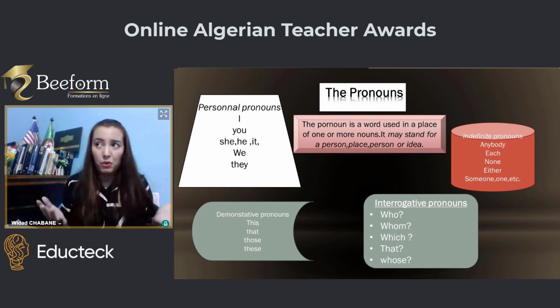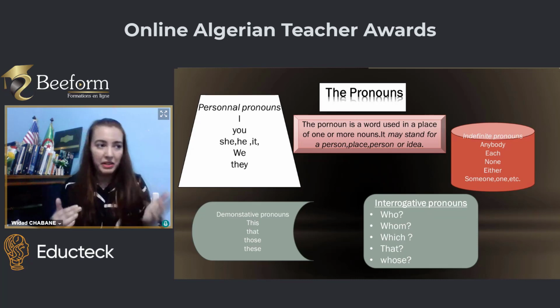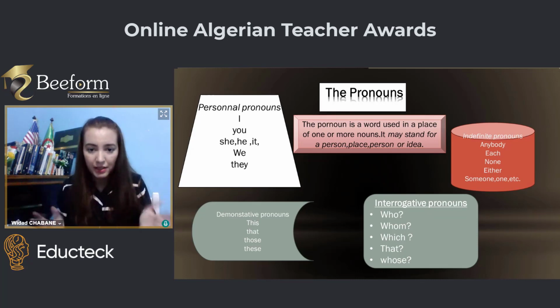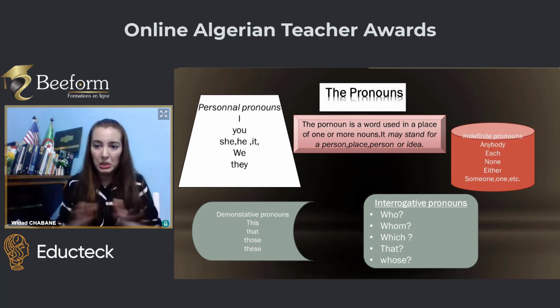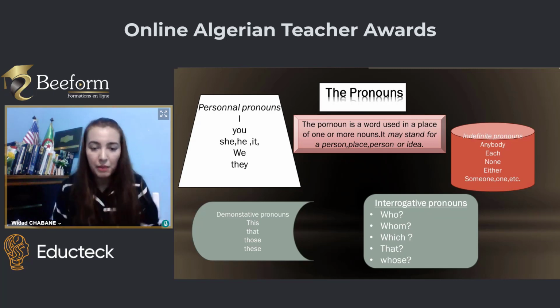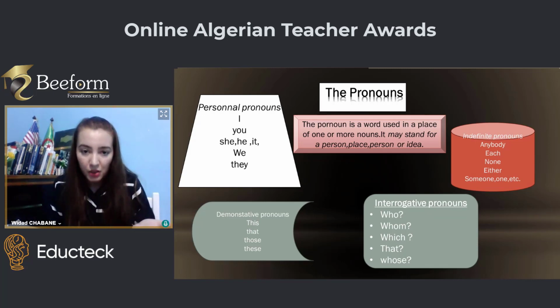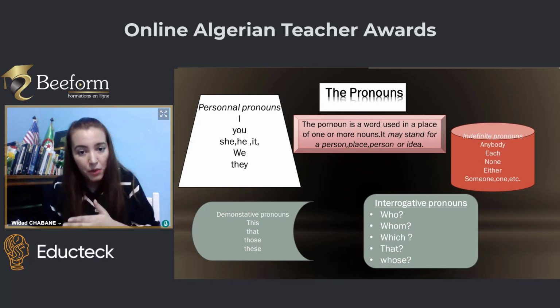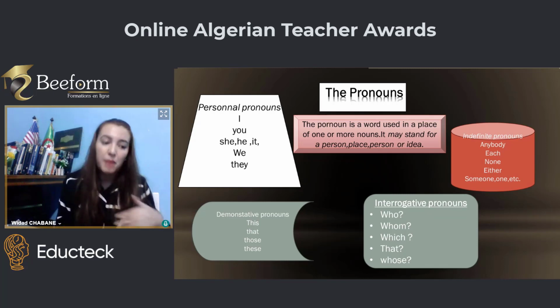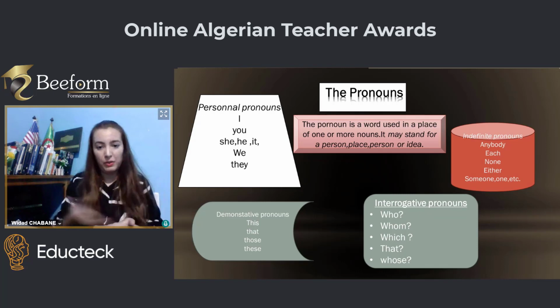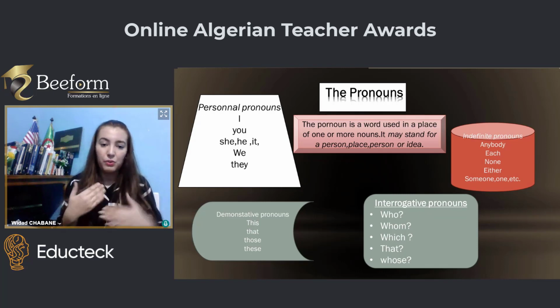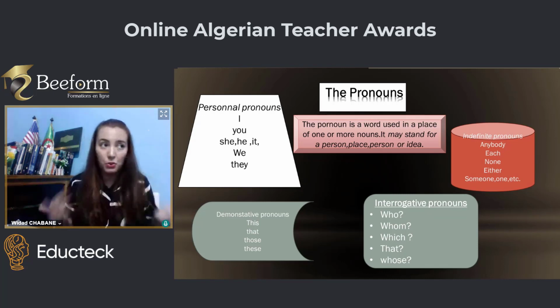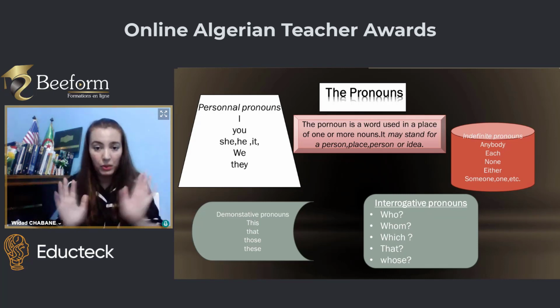Everyone, we don't care who this is, maybe my parents, my dad, my cousins, my friends, my colleagues, etc. So everyone is indefinite. We didn't define that person exactly because we don't care. Another example: some love Marmite, others hate it. Marmite is like a chocolate spread that we put on toast. So some like it, others not. Who are these others? We don't care.